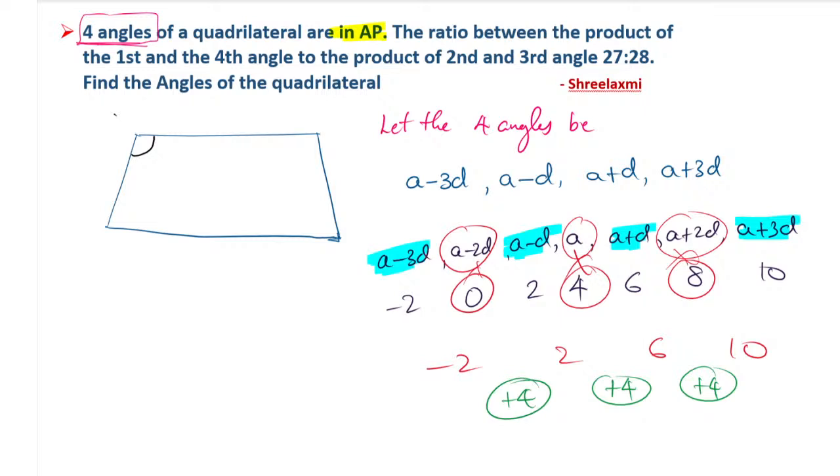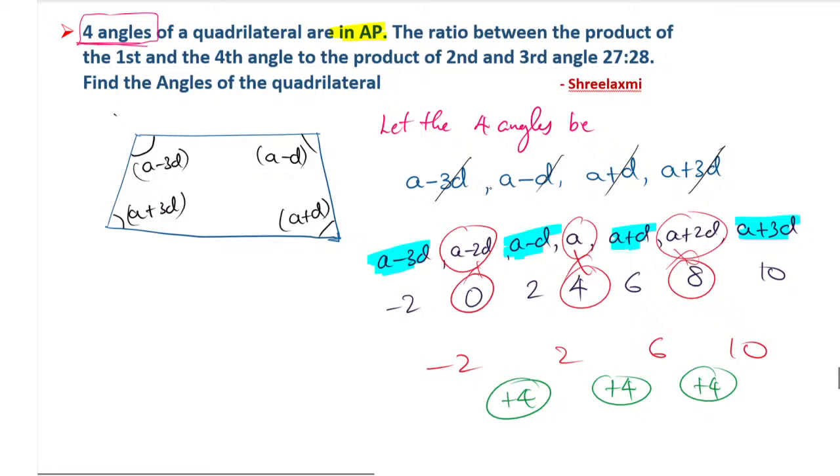So whenever 4 angles are given, importantly, the first term you take as a minus 3d, the second term you take as a minus d, the third term you take as a plus d, and the last term you take as a plus 3d. The 4 terms you have to take this way. Why am I taking it this way? Because it will cancel. If you add them, minus 3d plus 3d plus d minus d, it will get cancelled. So understood? For that purpose, we use this method.